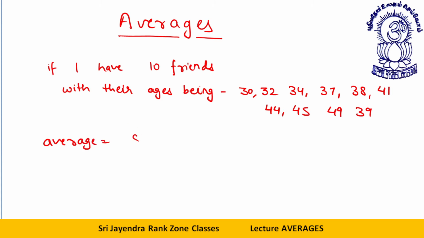The average will be the sum of the values. I add all the values, then I divide by the number of values.